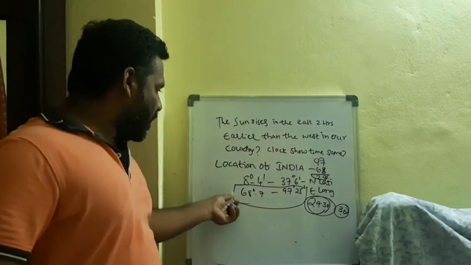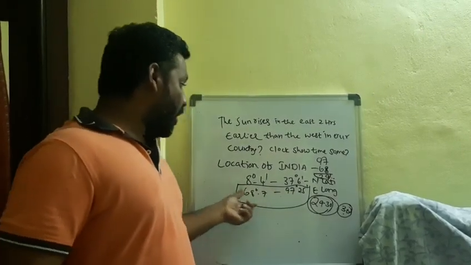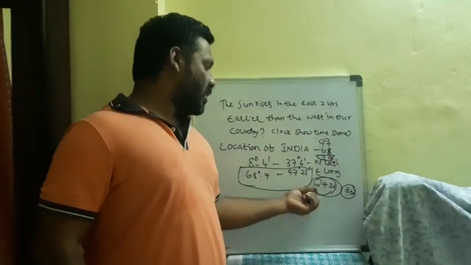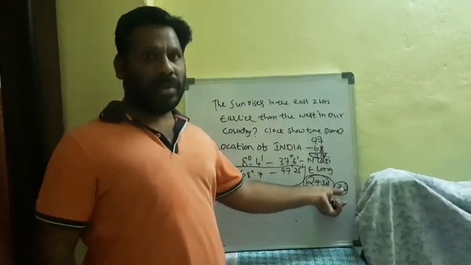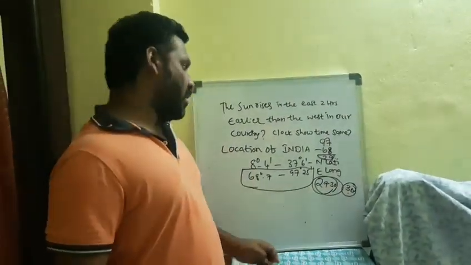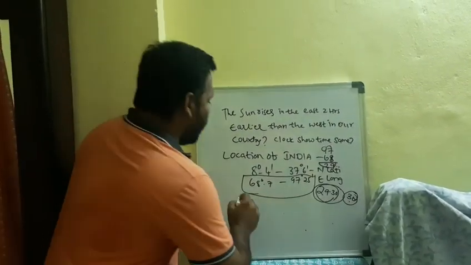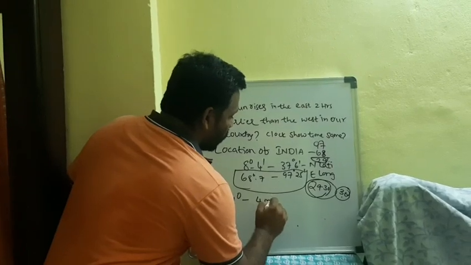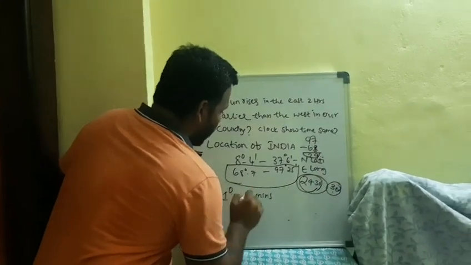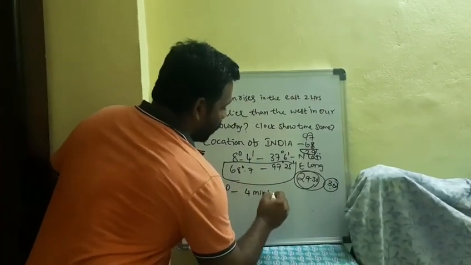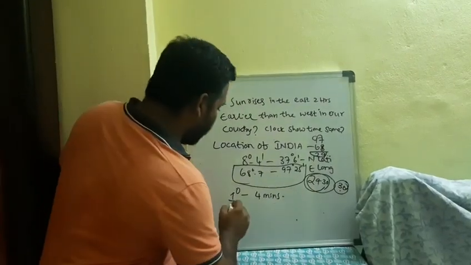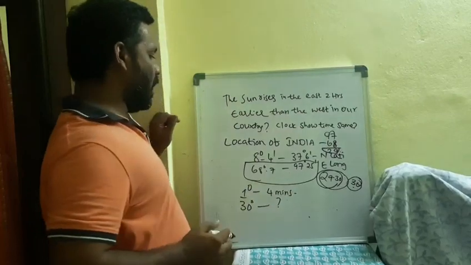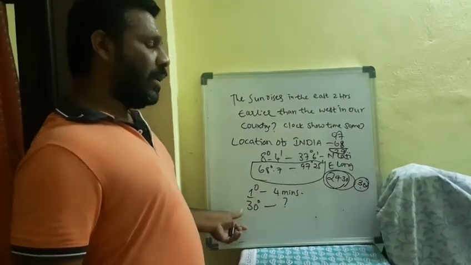When you compare the western part and the eastern part of our country, the longitude difference is 30 degrees. We know the formula: to cross 1 degree, the Earth will take how many minutes? 4 minutes. Then for 30 degrees, how much time will it take?